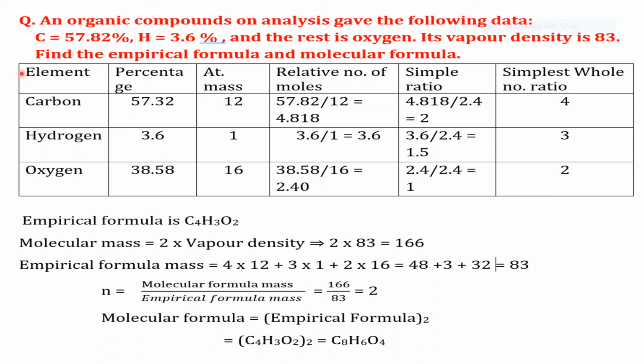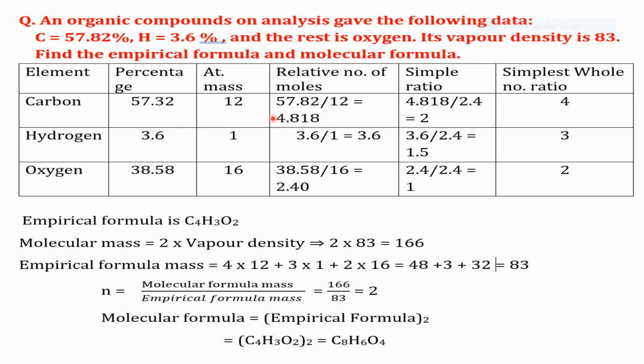Now let us work out this solution by taking the data in a table. So these are the different elements present in the compound: carbon, hydrogen, and oxygen, and percentage composition of each element is 57.82 for carbon, 3.6 of hydrogen, and 38.58 of oxygen. Now this percentage composition is divided by its atomic mass, therefore we get the relative number of moles.